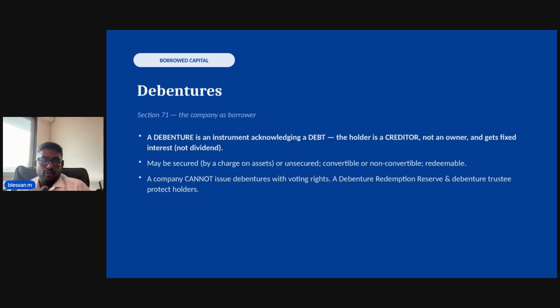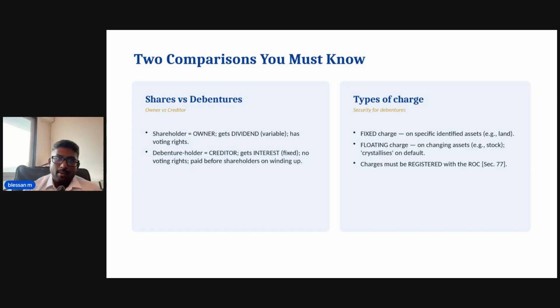Two comparisons you must remember. So, the two comparisons that carry marks in the exam, shareholders versus debenture holder. A shareholder is an owner, gets dividend, has voting rights. A debenture holder is a creditor, gets fixed interest, no voting rights. On winding up, the debenture holder is paid before the shareholder. And that's the answer to the question I opened with. When a company winds up, the debenture holder gets paid first because a lender is always paid before an owner.